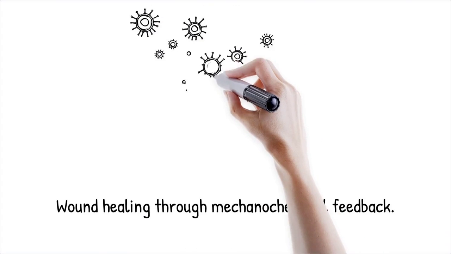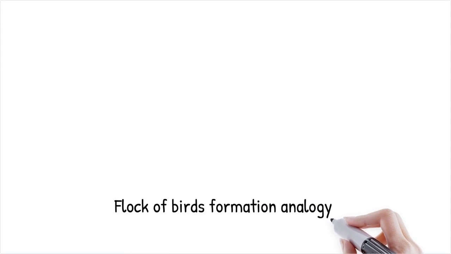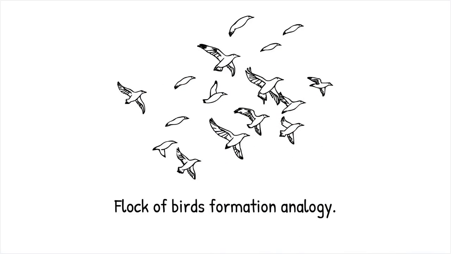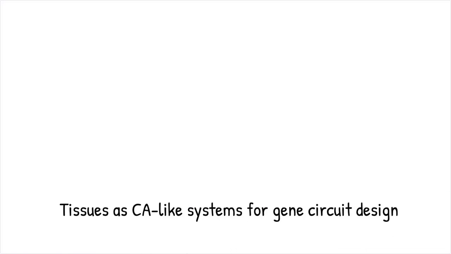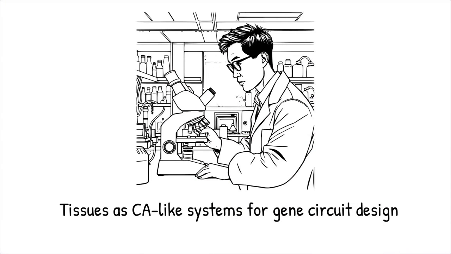In wound healing, cells coordinate migration and division through mechanochemical feedback loops that channel repair along the correct path, akin to an algorithm adjusting itself based on error signals. It is like a flock of birds that, through local alignment and separation rules, creates complex aerial formations without a leader. Viewing tissues as CA-like systems allows bioengineers to design synthetic gene circuits that program cells to grow into desired shapes or functions. Organoid technologies leverage rule-based differentiation to self-assemble mini-organs in vitro.